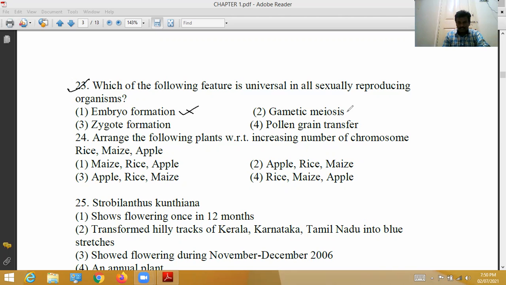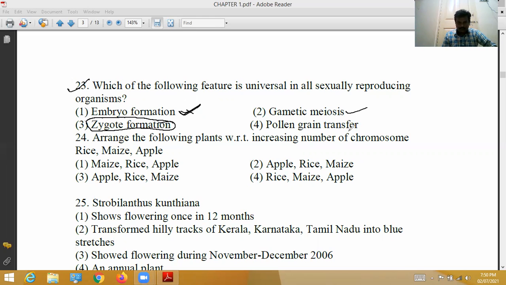Gametic meiosis is not a unique feature, since gametes in all organisms commonly undergo it. Embryo formation also commonly takes place, so it is not a unique feature. Zygote formation is the unique feature.